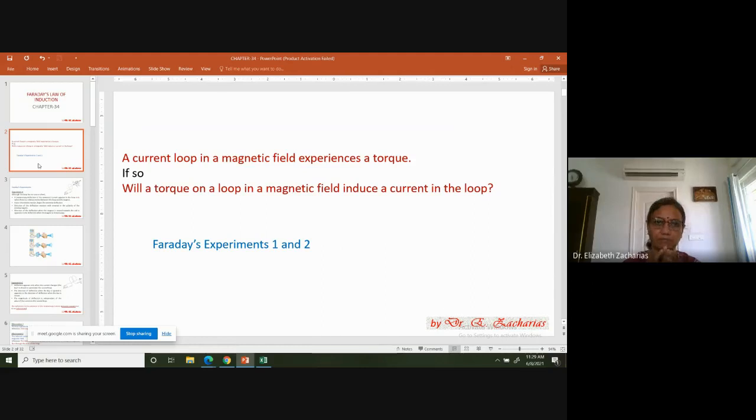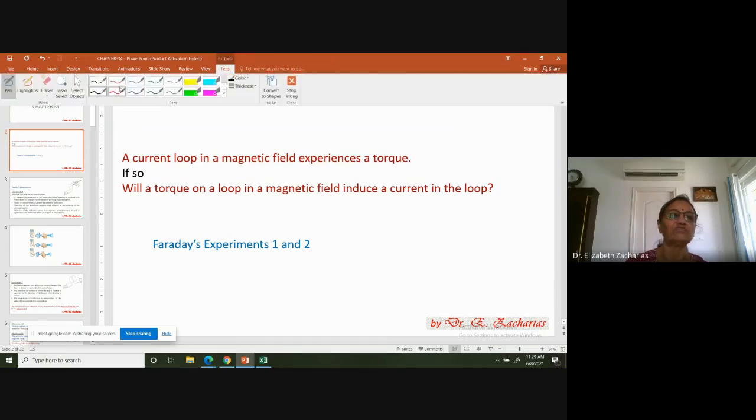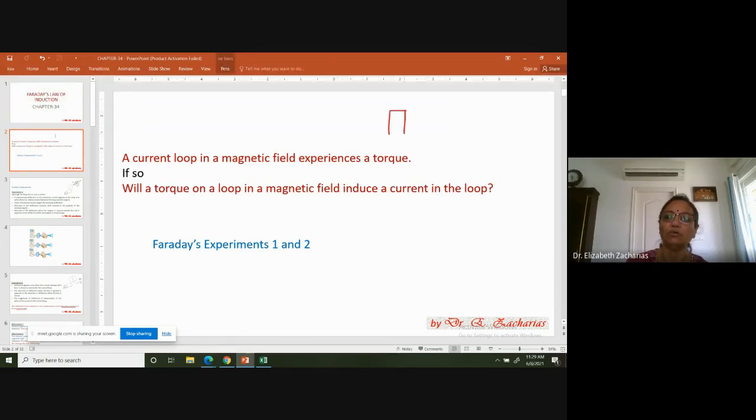How did this concept come? Let me first explain that. So the first thing is, you have studied in a previous chapter that if you have a current loop and if this current loop is placed in a uniform magnetic field, you found that the net force on it was 0, but then there was a torque acting on the loop, in such a way that the torque was trying to align the area vector parallel to the B vector.